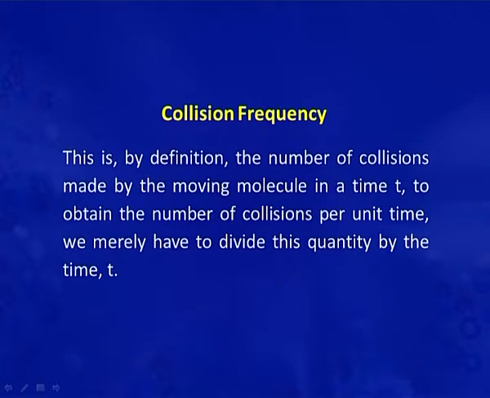Thus, the number of collisions made by the moving molecule in a time t is this value. To obtain the number of collisions per unit time, we merely have to divide this value by the time t.